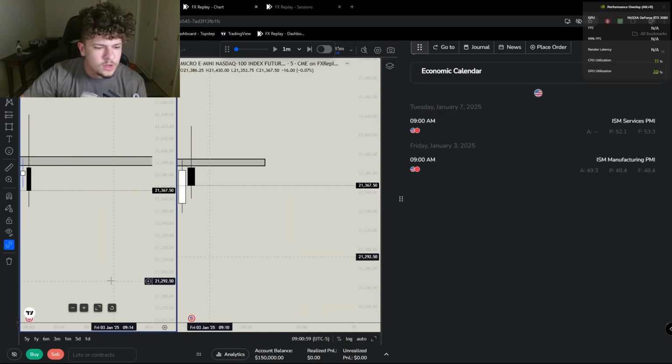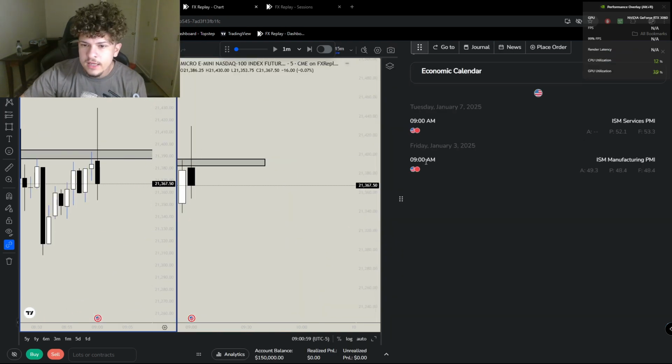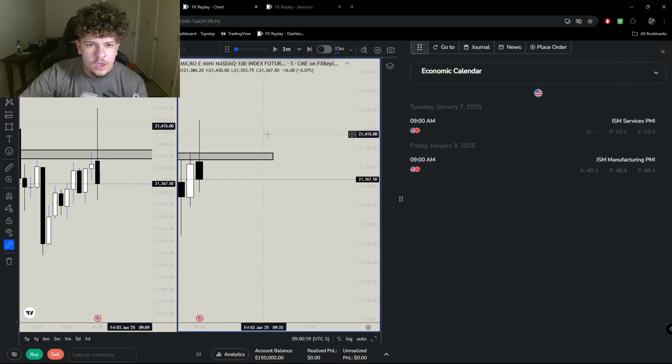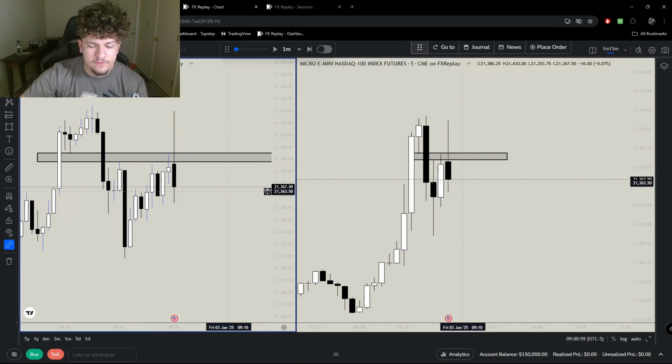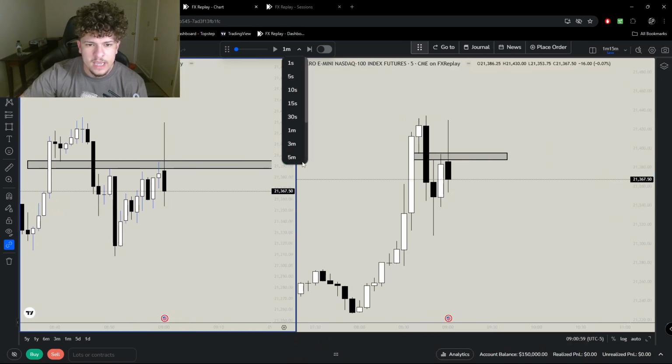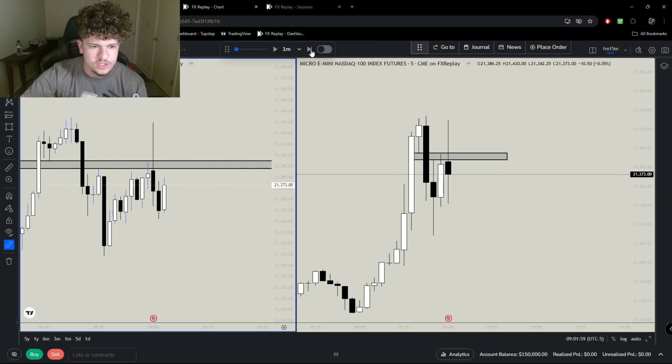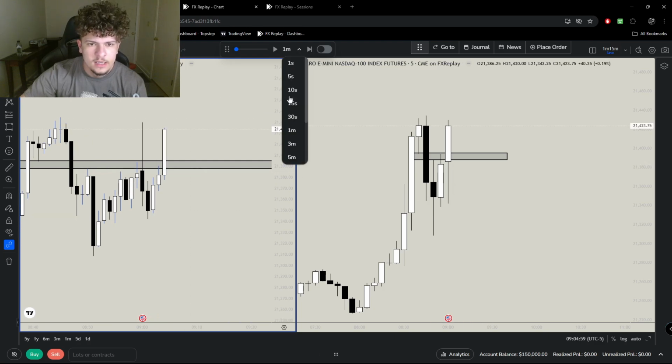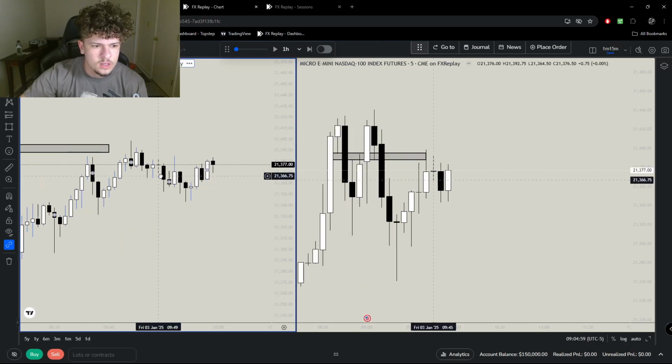Oh, double check for news. It's a good thing to know. This is Friday, and there is 9 a.m. news. So is this red folder? This is red folder news. So I'd actually wait to trade. If I was going to trade today, I would wait a little bit longer because price action is going to be pretty crazy. So let's go like an hour later.